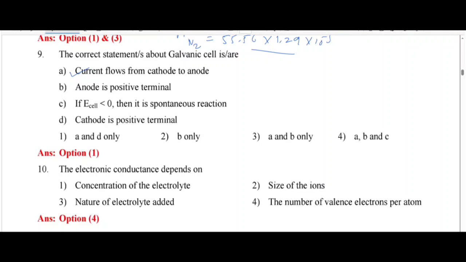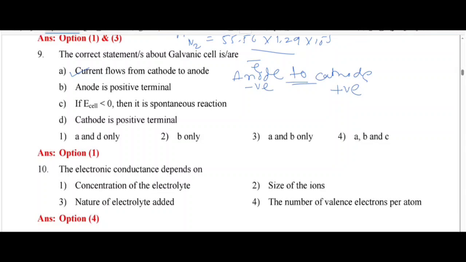When current flows from cathode to anode, electrons move from anode to cathode. When electrons move from anode to cathode, anode is negative and cathode is positive. So current flows from cathode to anode is correct.